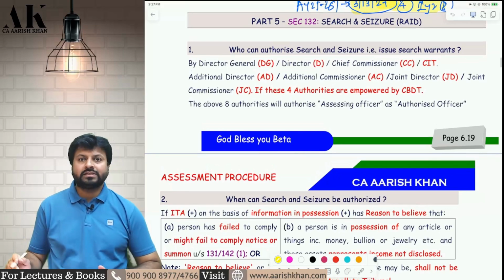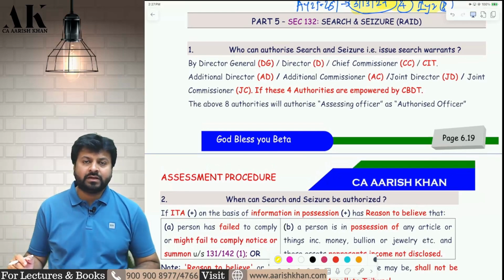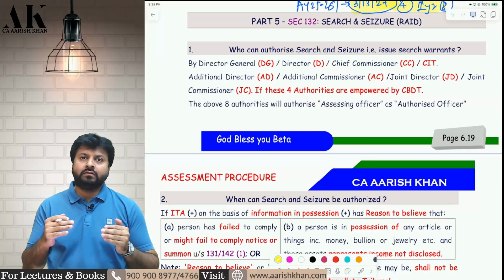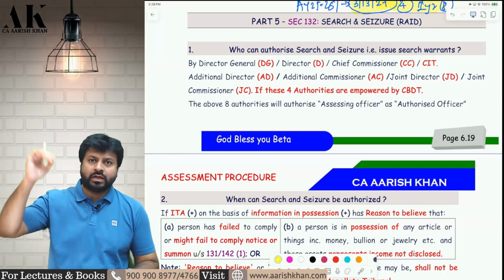What is search and seizure? Search and seizure is nothing but a raid which is done by the income tax department at your office, at your place, at your home, at your godown, at any other place. Okay. Now to do this search and seizure, the assessing officer should have a warrant. And to get a warrant, the assessing officer has to go to the higher authority.